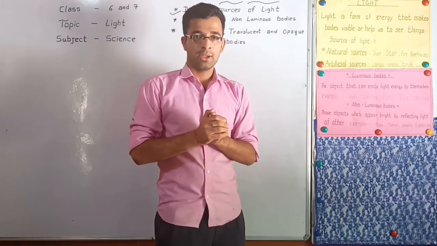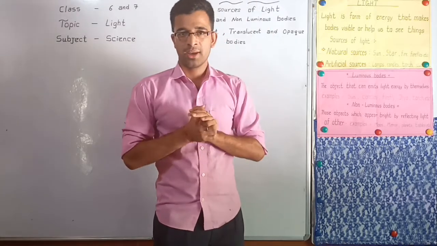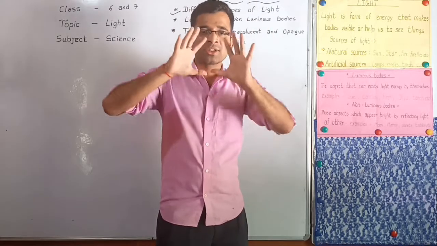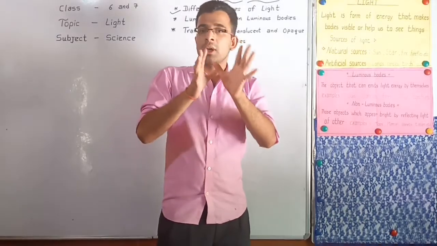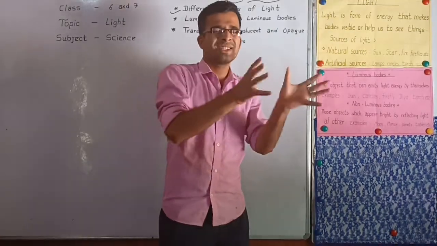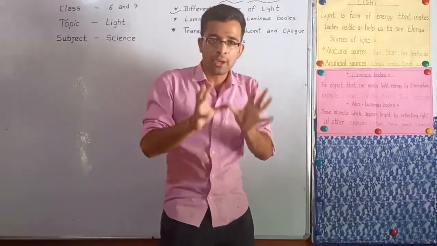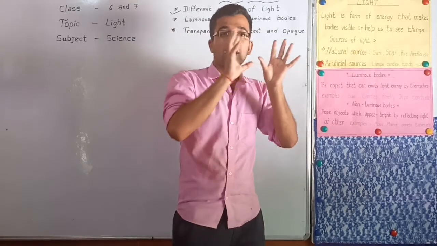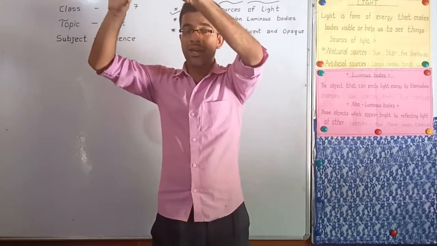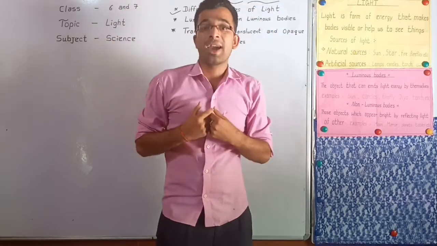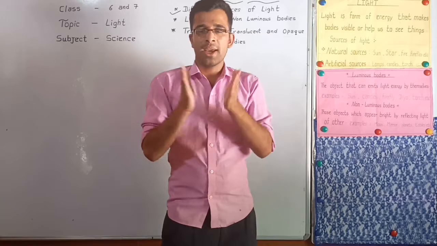For example, the moon. At night you can see the moon in the sky. The moon is shining at night. Why has this happened? Because there is no presence of the sun, but the moon is shining. It happens because the light coming from the sun is reflected by the moon, and the reflection of light reaches our eyes, so we see the moon in the sky at night.